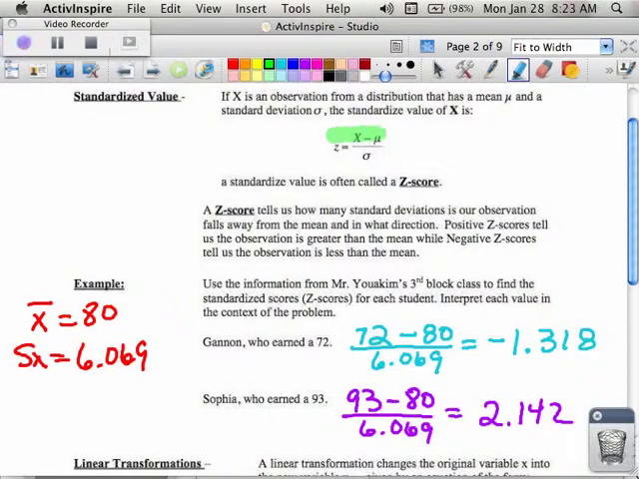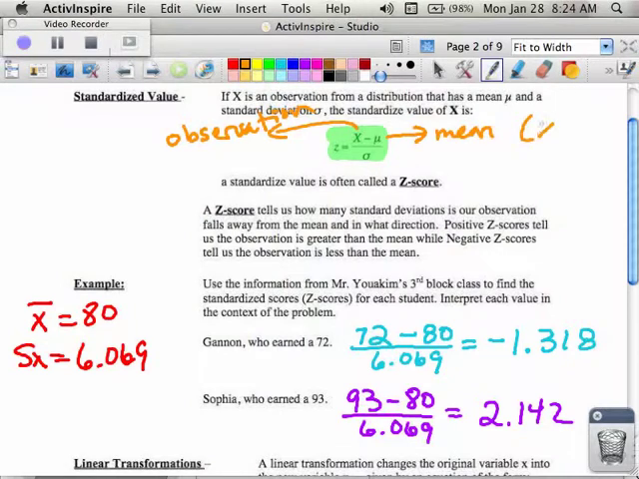So this formula right here, super important. This is our observation or our score. This is our mean. Oftentimes, the way to think about it is the X bar in the calculator. And even though they use sigma, we're going to be using SX out of our calculator because we're dealing with samples.